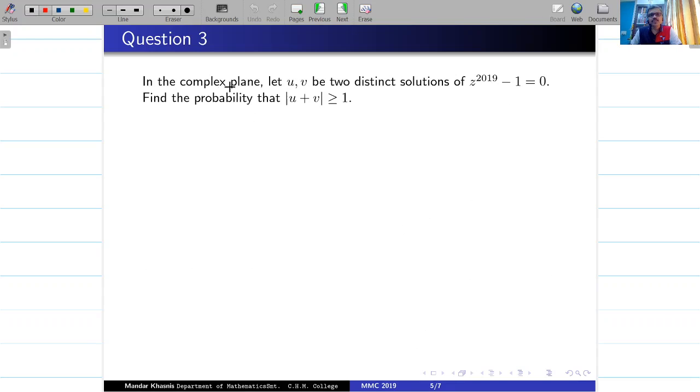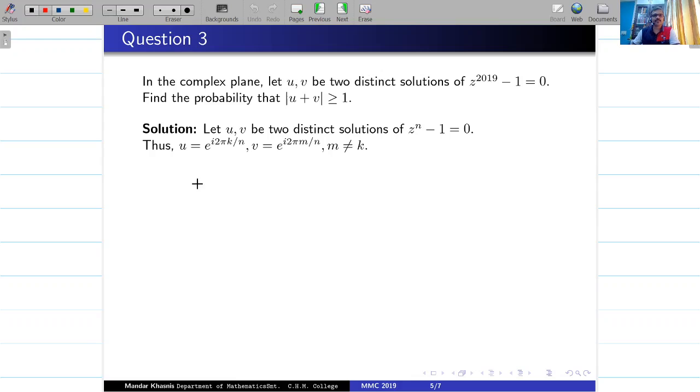So what the question is, in the complex plane, let's take u and v to be distinct solutions of this. Then we want to find some probability, mod u plus v bigger or equal to 1. Now look at this equation. So let's take a general equation, z raised to n minus 1 equal to 0. We are just trying to talk about roots of unity. And then there is a standard form that u and v take, we know that. So let's take that standard form.